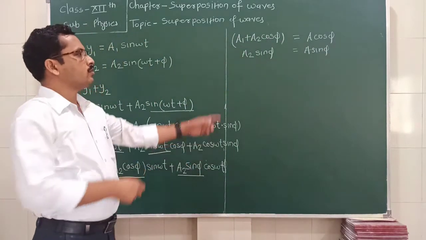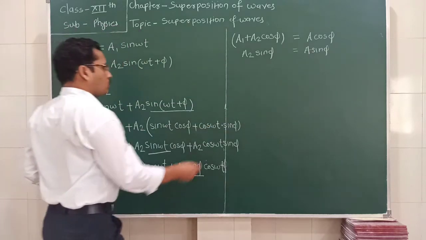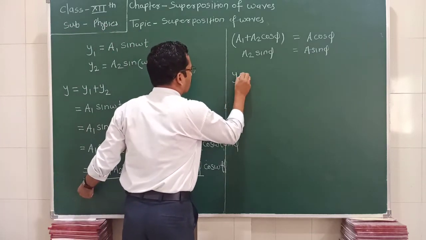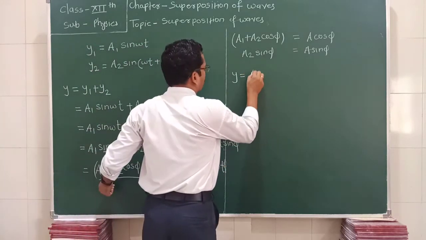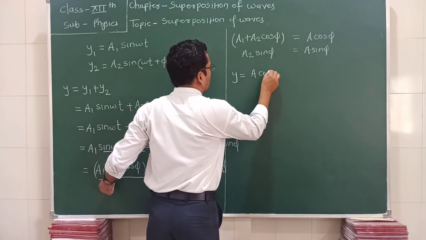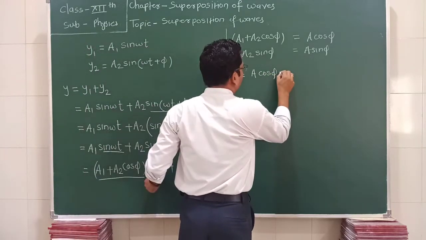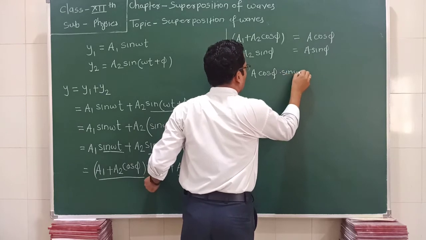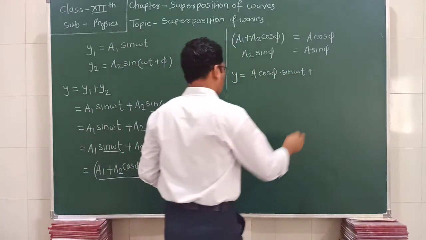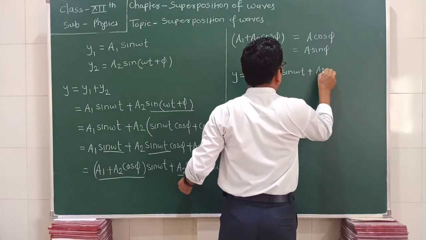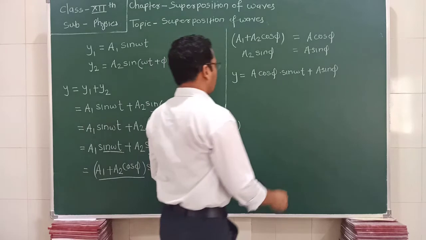Okay, so we substitute this in the equation. So what is y? This y is equal to A cos phi into sin omega t plus A sin phi into cos omega t.